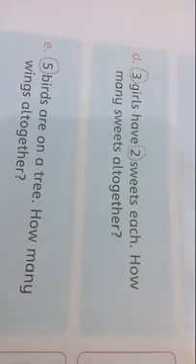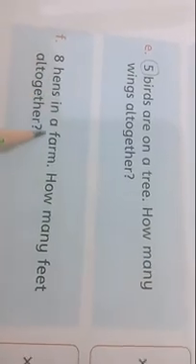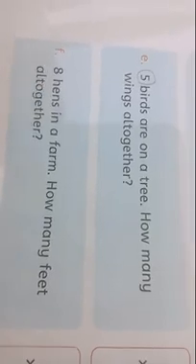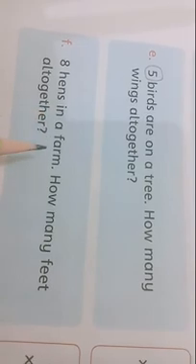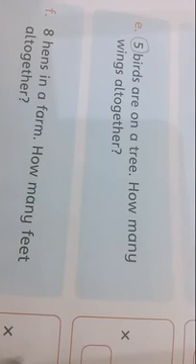Next question is question number 8, this is F part. Look at here, 8 hens in a farm. How many feet altogether? One hen has 2 feet. So for 8 hens, first you will write 8 here and then 2 here.